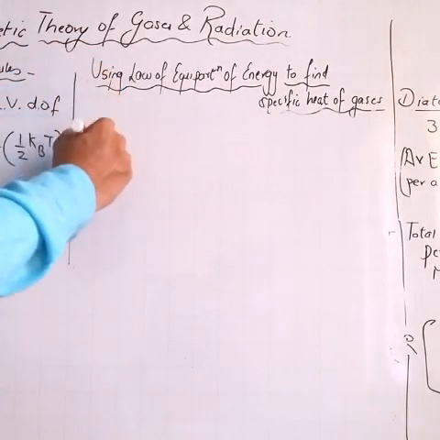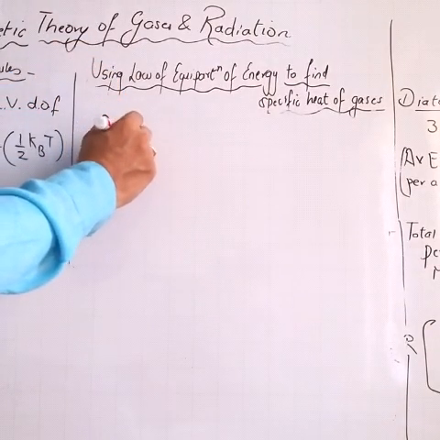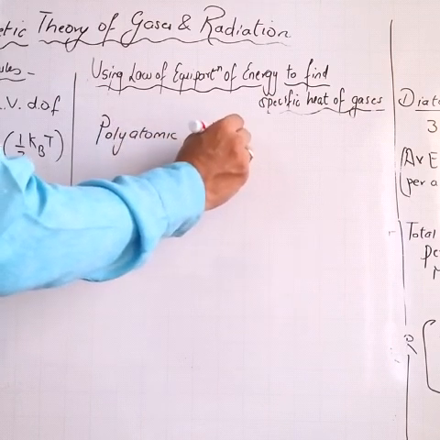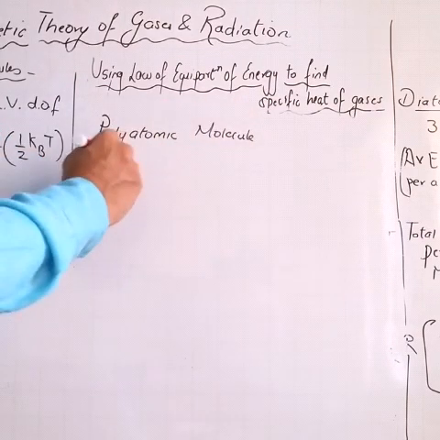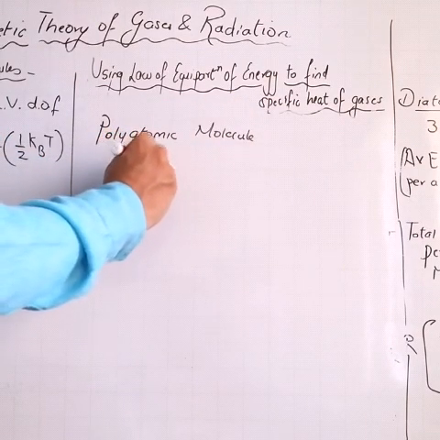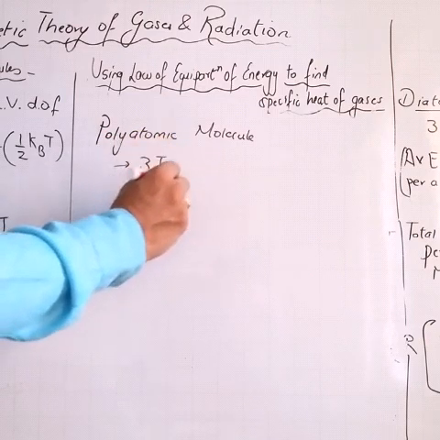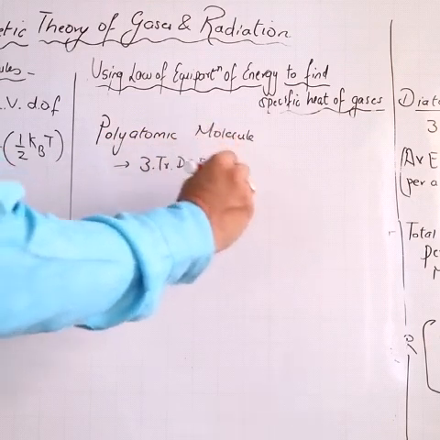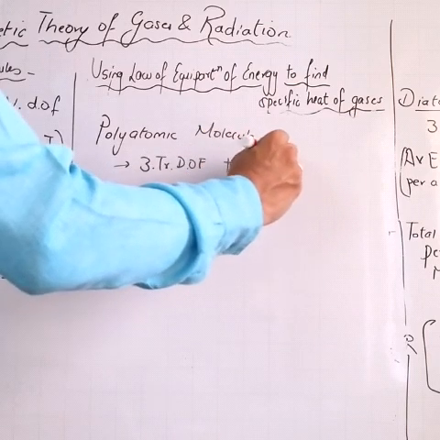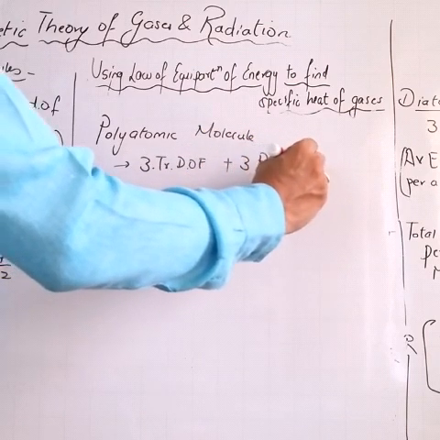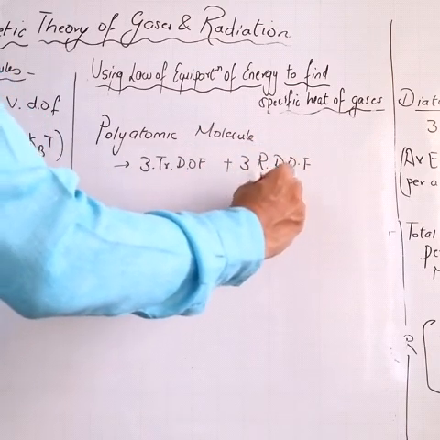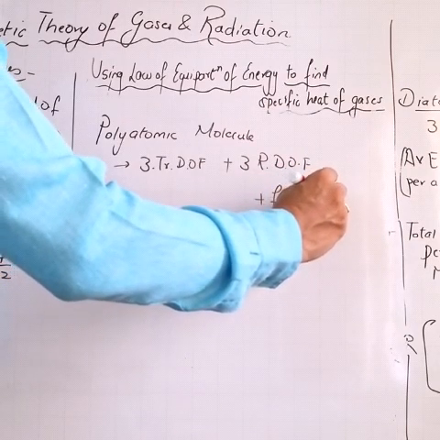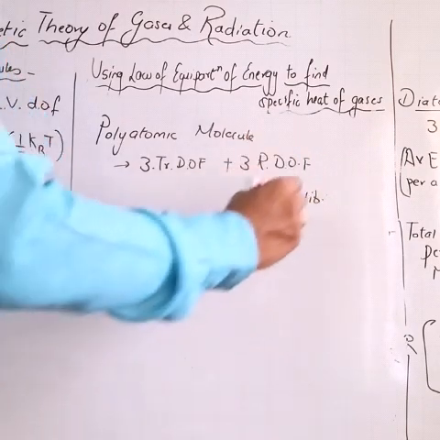So we are talking about a polyatomic molecule. Okay, it has 3 translational degrees of freedom, 3 rotational degrees of freedom, and it will have F modes of vibrational degrees of freedom.